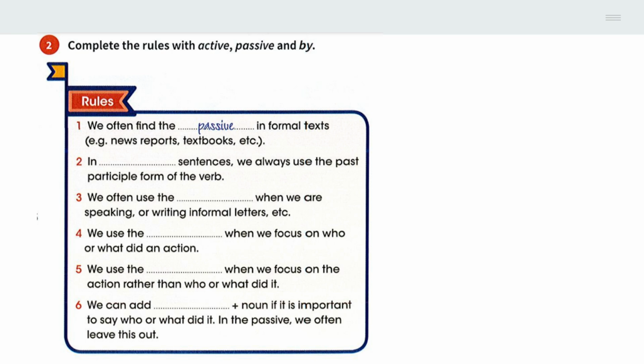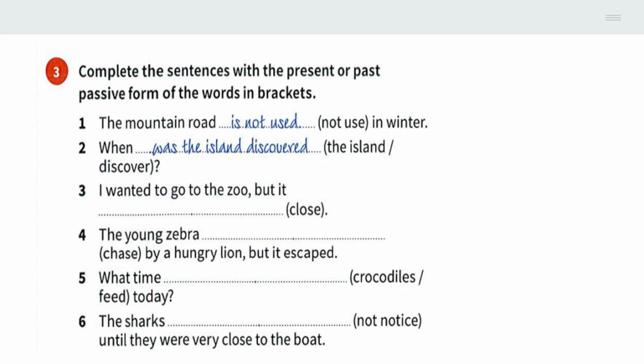Pay attention to when you find the passive voice, which form of the verb is used, and when to use active or passive voice for different focus. Now complete sentences 1 to 6 using the present or past passive form of the words in brackets. This exercise focuses on applying the correct tense of the passive voice.